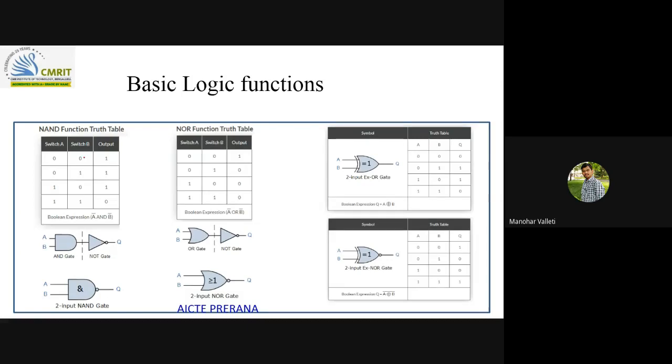And NAND functionality: AND plus NOT is NAND. One thing to be remembered here is, if any one of the inputs is 0, the output is 1 always. That has to be observed. Same for NOR: if any one of the inputs is 1 for a NOR gate, the output is 0. If you remember these things, it will be very helpful to solve big problems.